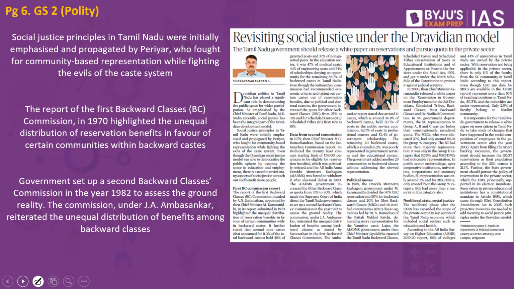This article says revisiting social justice under the Dravidian model. You don't have to go through this entire article. All that you have to understand from this article is in reference to affirmative action and whether this affirmative action should also be introduced into the private sector. What do we understand by this?